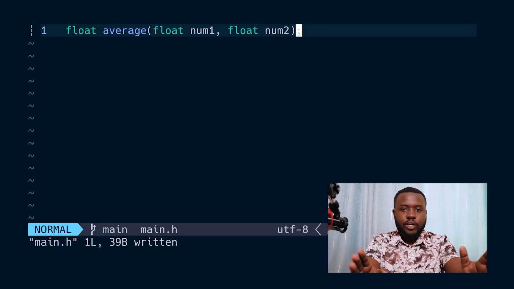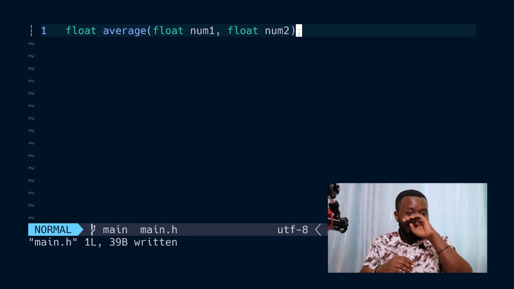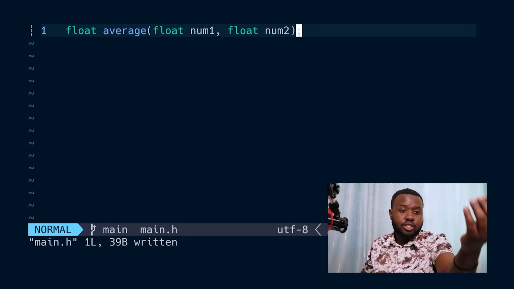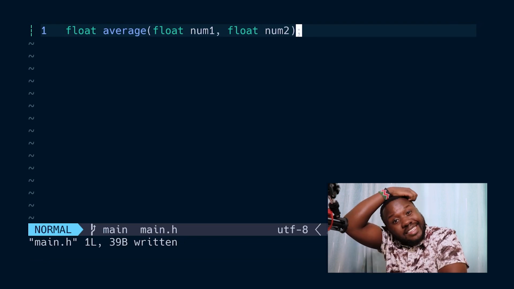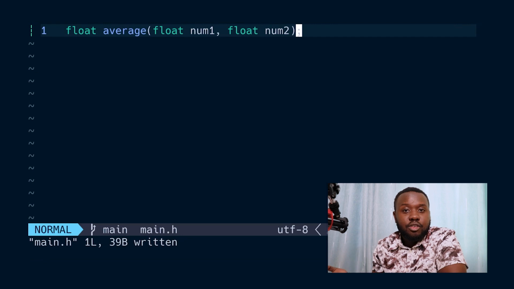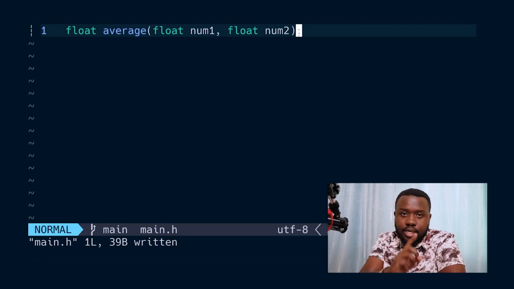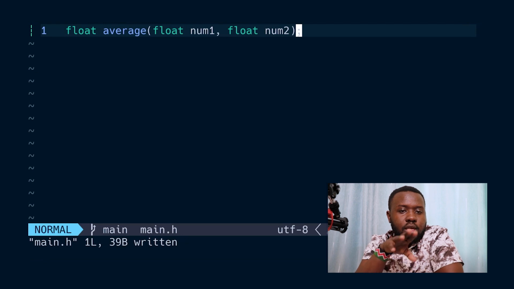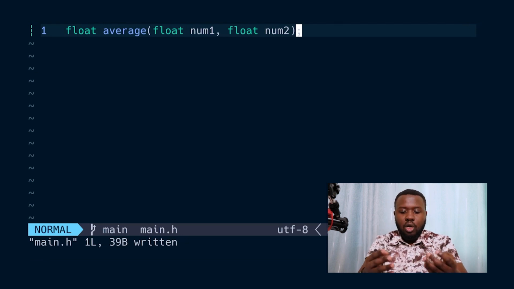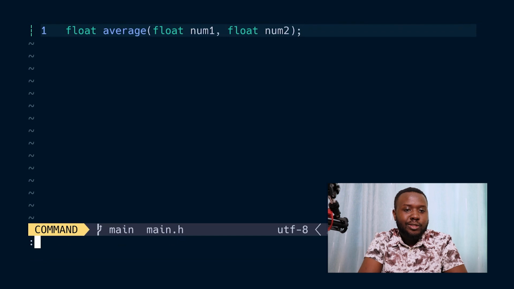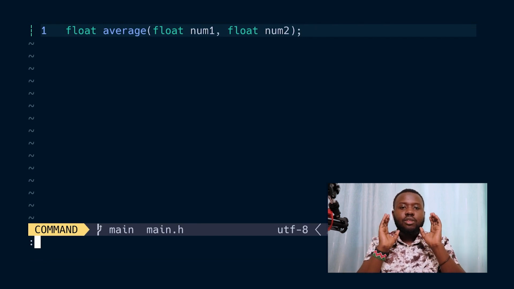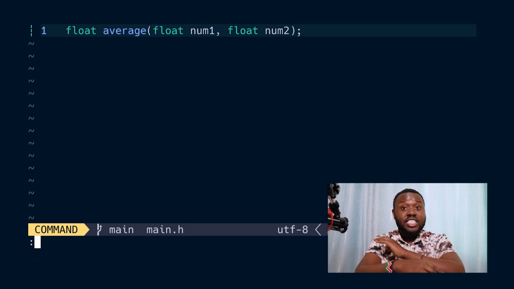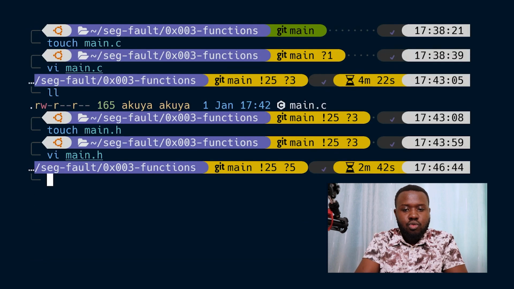That is the function prototype. That's the whole line, and that's how we declare a function. You write the return data type there. As you can see, you have a float, the name of the function, average, and inside the parentheses we write the parameters that this function accepts, including their data types as well. So in my case, I have float num1 and float num2. Awesome. We've declared a function. So remember those three elements: the return data type, the name of the function, and then inside the parentheses, the parameters that are required for that function to work.